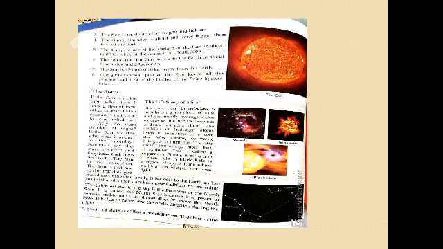What happens? Let's see. After shining for years, after shining for a long time, the star begins to burn out. And then what happens? Then the star begins to contract in size, begins to get smaller in size. And after that, when it gets very small in size, it explodes. It bursts, it blows up. And then what happens? Then comes out a supernova, a very small star which is also known as a black hole.